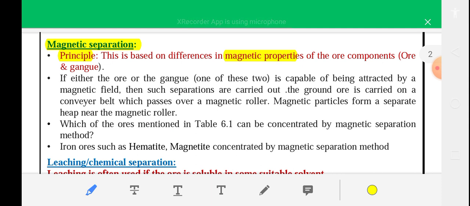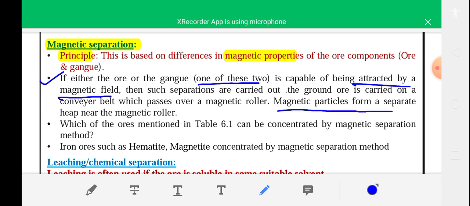The principle of magnetic separation is based on the difference in magnetic property of ore components, that is ore and gangue. If either the ore or the gangue, any one of these two, is capable of being attracted by a magnetic field, then such separation is carried out. The ground or powdered ore is carried on a conveyor belt which passes over a magnetic roller. The magnetic particles form a separate heap near the magnetic roller.